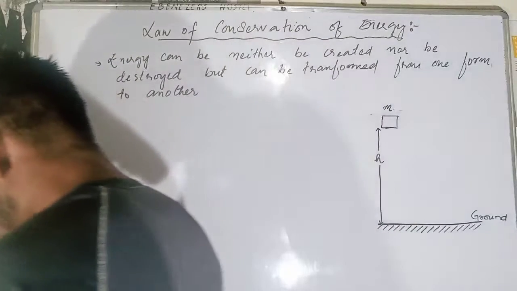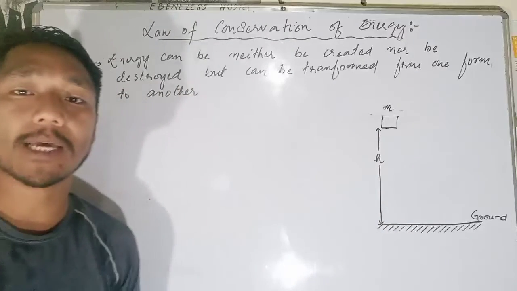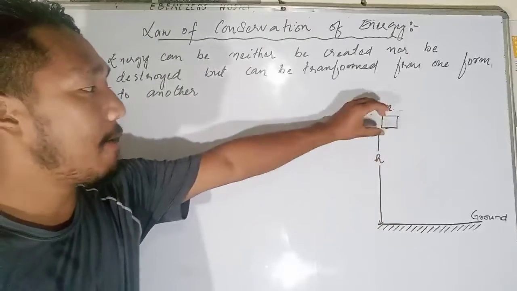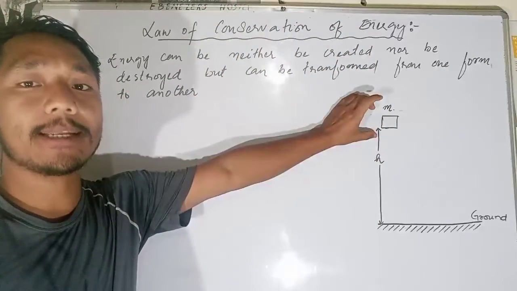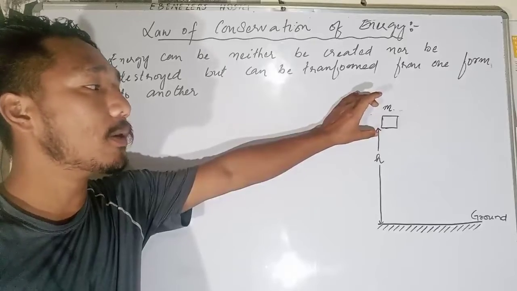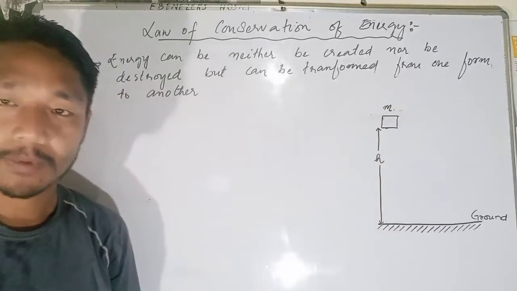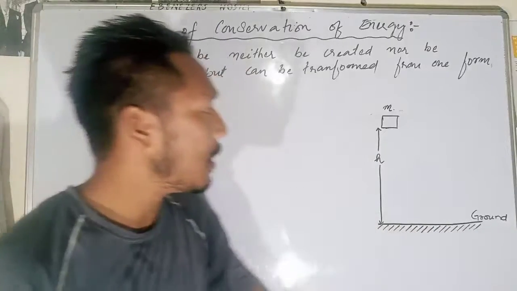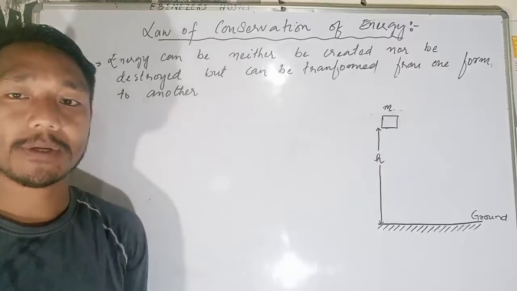Let us learn from this example as I have drawn the diagram. I am holding an object at a certain height from the ground level, at a height of h, and I don't let the object move.